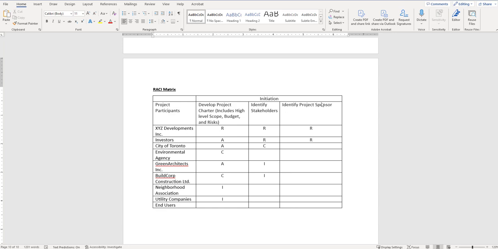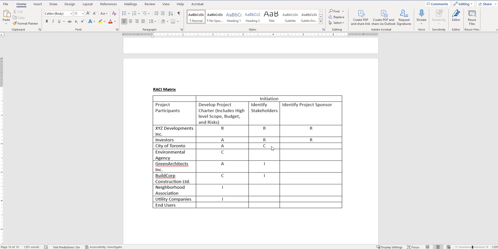XYZ Developments and the investors are really going to be with the project sponsor and the stakeholders. Those are their two main roles throughout this. The developments will have responsibility in the project charter. The investors will have some accountability, basically on sign-offs. For some of the key stakeholders, I did put in City of Toronto as consulted, because likely they're going to have some major involvement if you're going to be shutting down roads or those sorts of things. So you're going to be at least consulting them.